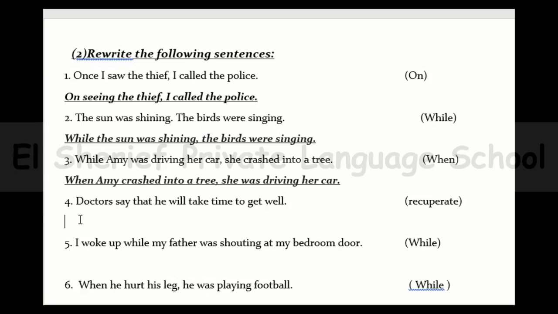Doctors say that he will take time to get well. And we know that recuperate is the same as get well. So we will say doctors say that he will take time to recuperate. Now let's go to number 5.